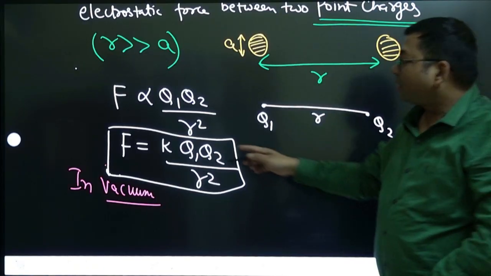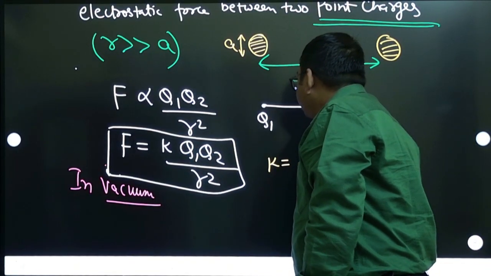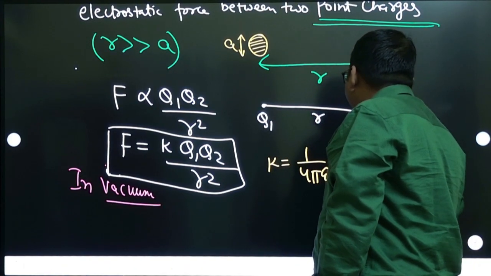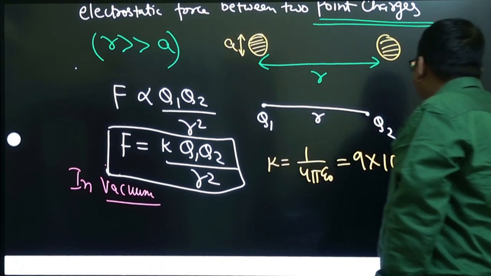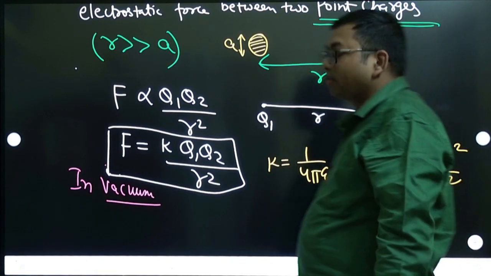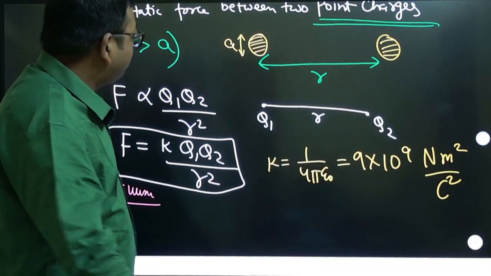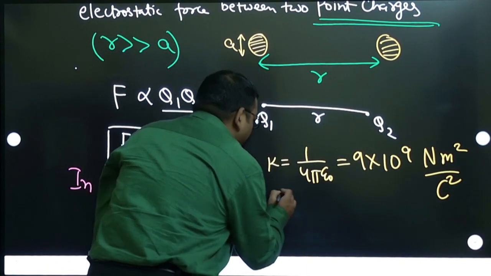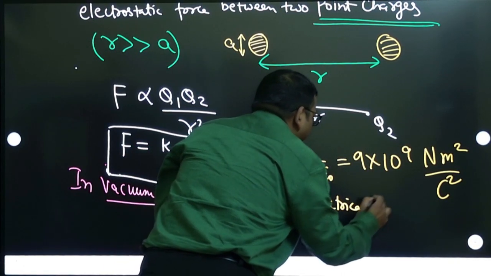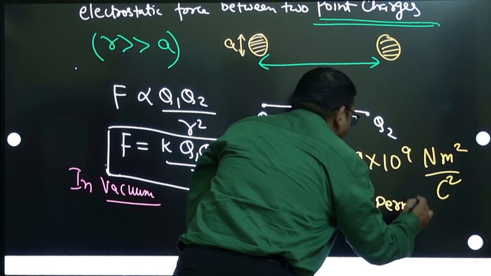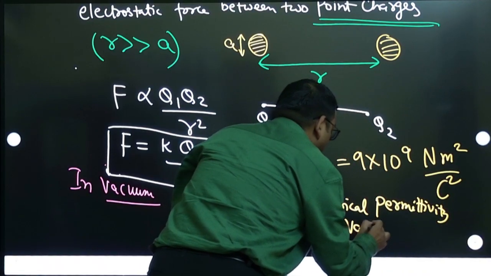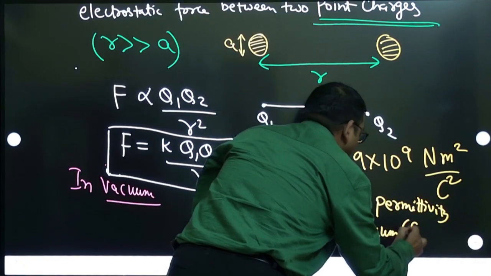Note that this small k is 1 by 4 pi epsilon naught, and its value is 9 into 10 to the power 9 newton meter square per coulomb square. And what is this epsilon naught? Epsilon naught is called the electrical permittivity of vacuum or free space.